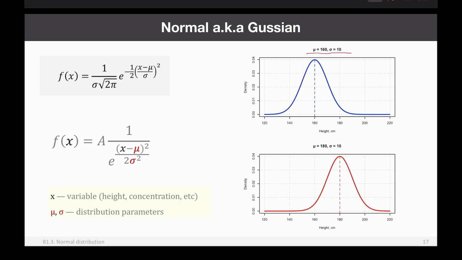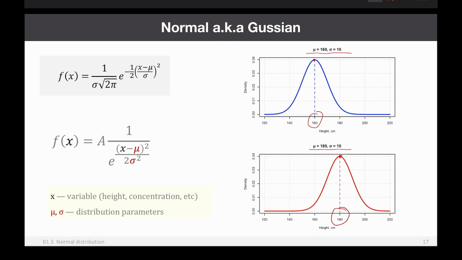And in this population, mu is 180 and sigma is also 10. So we didn't change sigma, we changed only mu. And then I made these theoretical functions. As you can see, the functions are identical. The shape is the same. What is different is the position of this peak. Here, the position of the peak is exactly where you have mu, 160. And here, the position of the peak is exactly where you have 180, right?